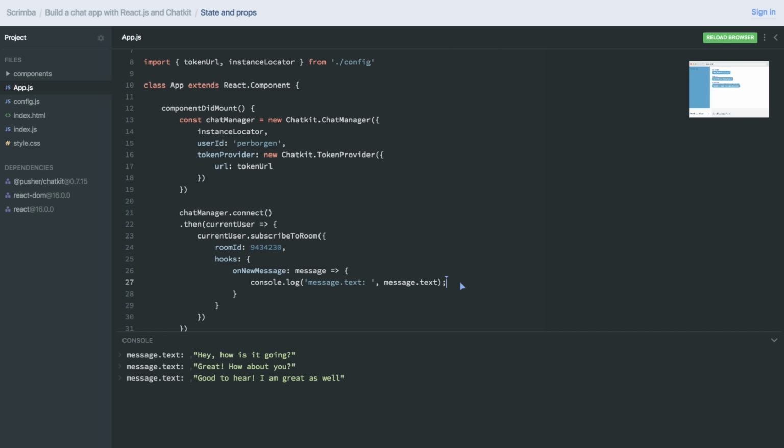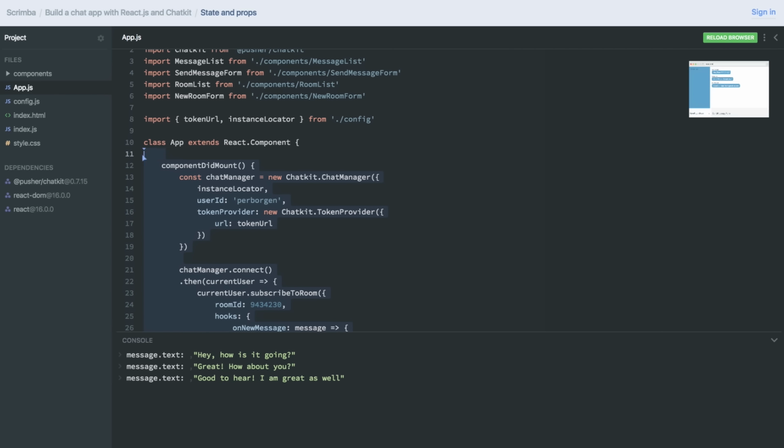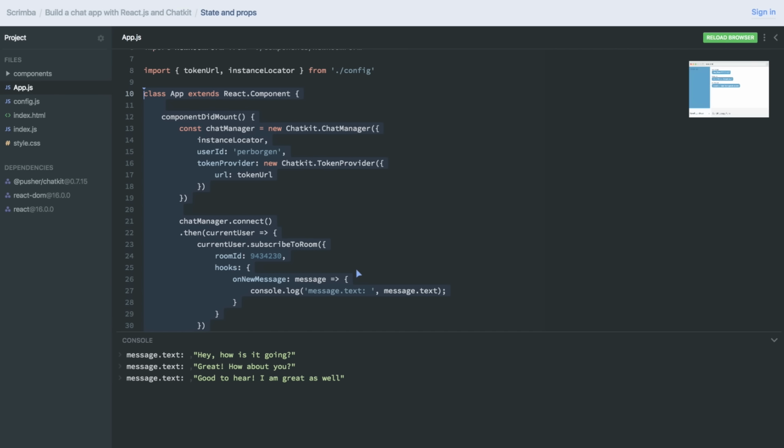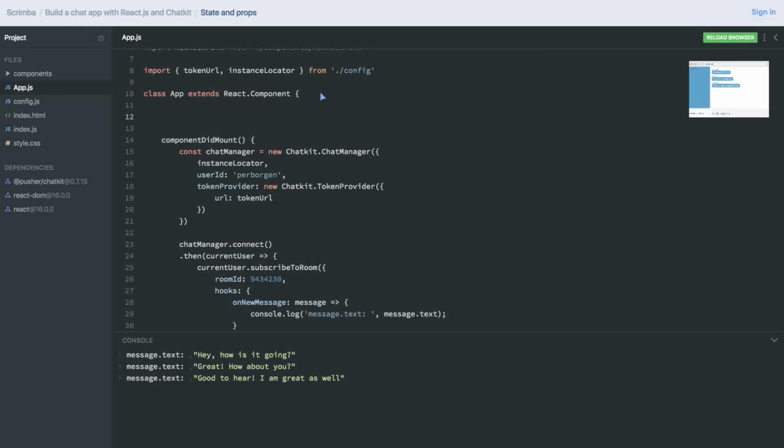But in short, state is private for a component. So our state, which we're going to create now, will only be state for the app component here. And it's also possible to change the state from the component itself. However, props is not private. It's shared between components, and the components who have props can't change them directly themselves. It has to go through some kind of state change higher up in the hierarchy. Now, this probably sounds very theoretical, so let's actually just get started so that you'll see it in action.